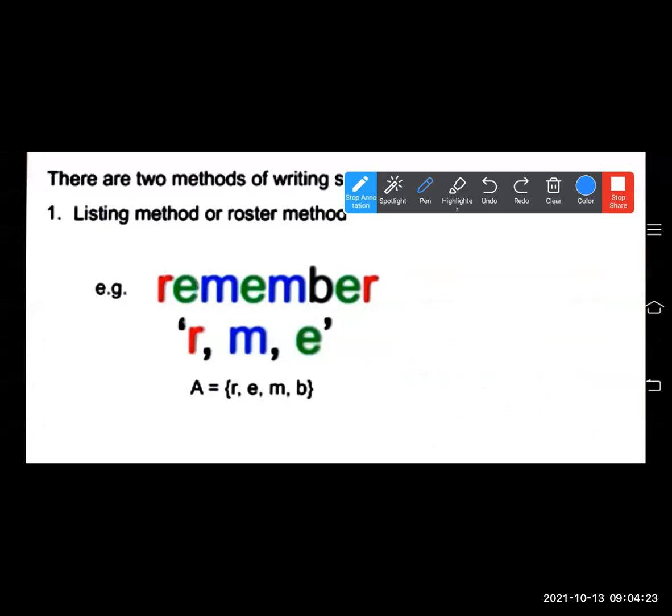It is very much necessary to write that element only once. That you have to keep in your mind. All should be in curly brackets.